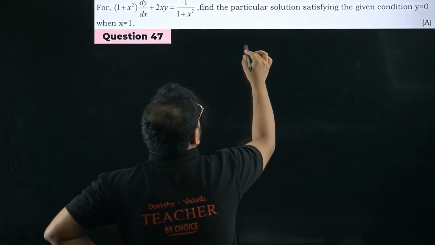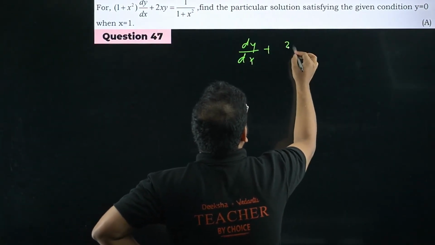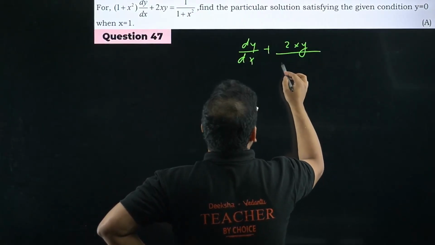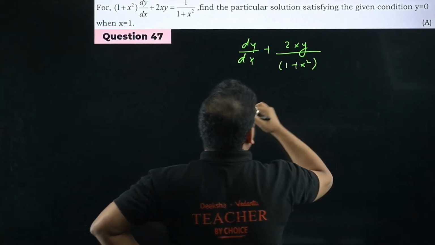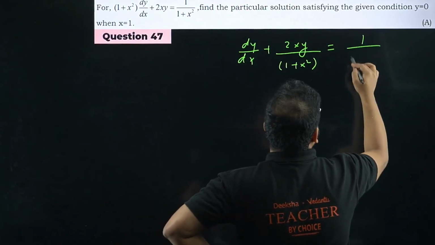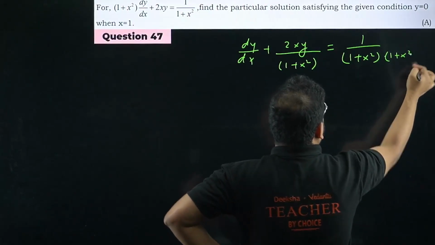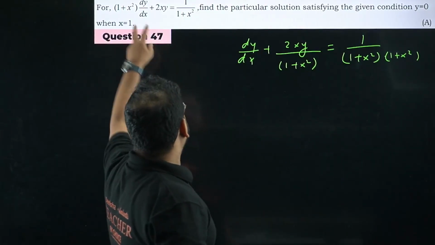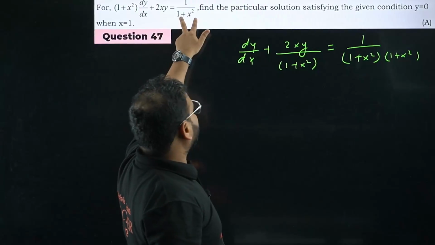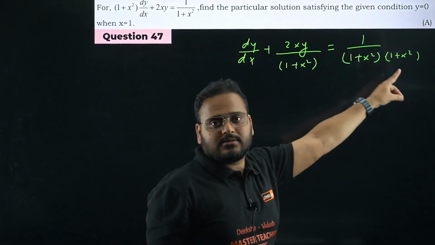It will become dy by dx, of course, plus 2xy divided by 1 plus x square, and equals 1 plus x square into 1 plus x square. If you're dividing, it'll come over here, and it'll come once again over here, right? It's already there, so it'll come once again. That's why I'm writing it 2 times. I can add whole square also.